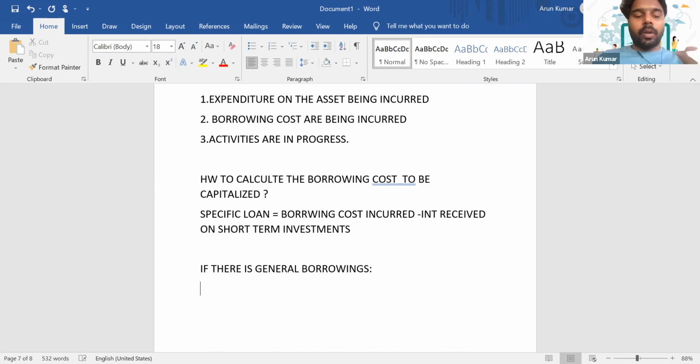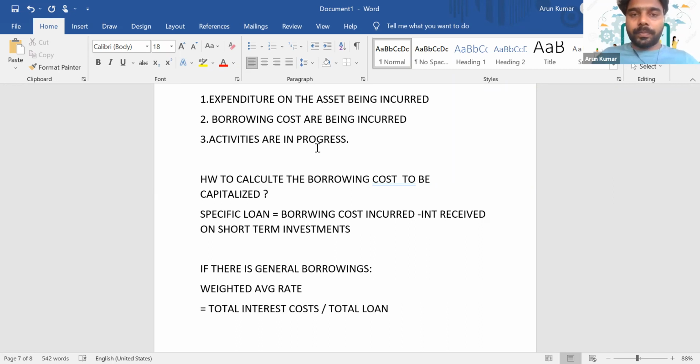And if it's a general borrowing cost, in that scenario, we have a pool of funds, right? So we have to calculate the interest rate because there is no specific loan. So we get confused about which rate I should use to do the capitalization. In that scenario, we have to use the weighted average rate. So how will you calculate the weighted average rate? It is the total interest cost which you incur divided by the total loan.